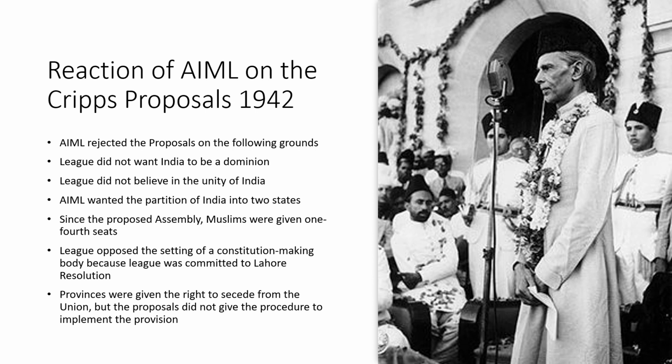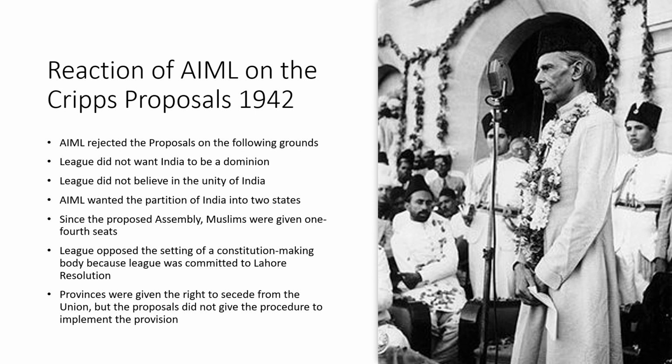To accept or reject any proposal, you need to have at least one-third of the seats, and giving one-fourth representation to the Muslims is analogous to taking away all the power to accept or reject any proposals. If Muslims had one-fourth of the seats in the assembly, they would not have any authority or power to accept or reject a proposal.